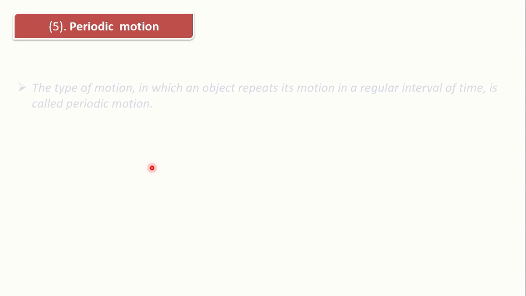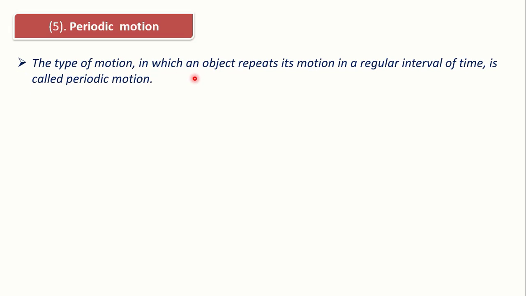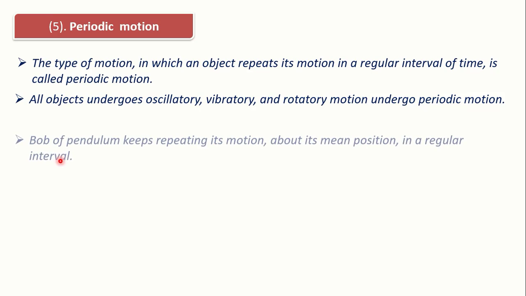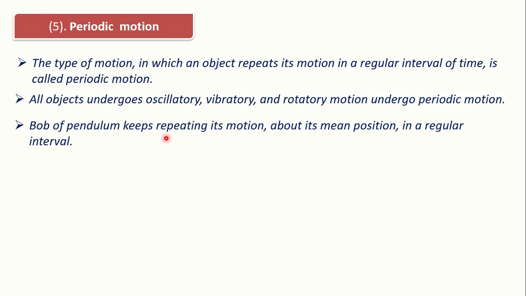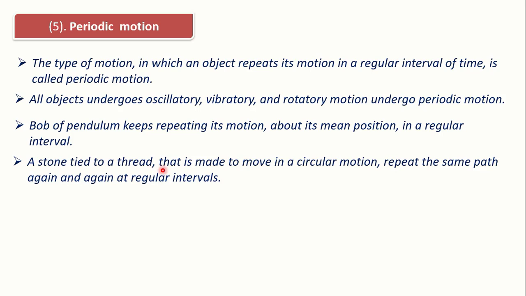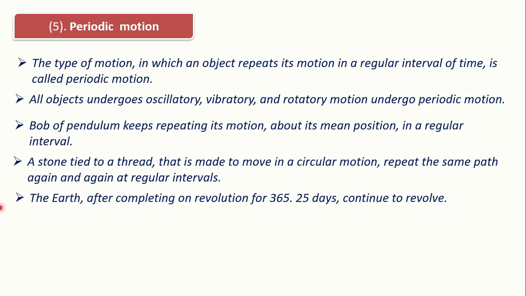Fifth number, periodic motion. The type of motion in which an object repeats its motion at a regular interval of time is called periodic motion. An object undergoing oscillatory, vibratory and rotatory motion undergoes periodic motion. The bob of a pendulum keeps repeating its motion about its mean position at a regular interval. A stone tied to a thread that is made to move in a circular motion repeats the same path again and again at regular intervals.